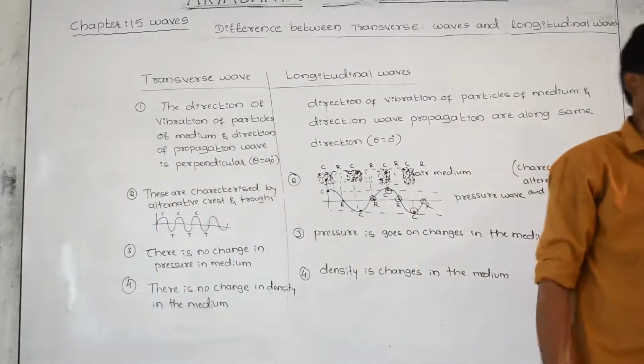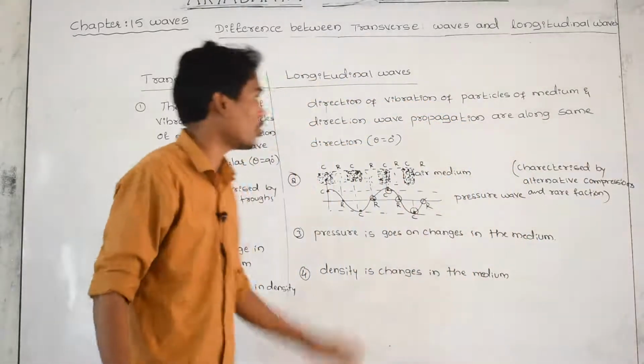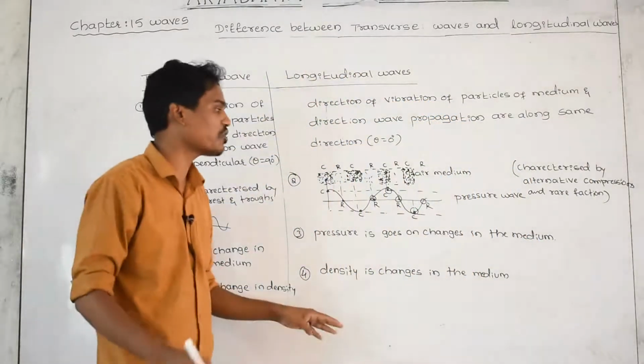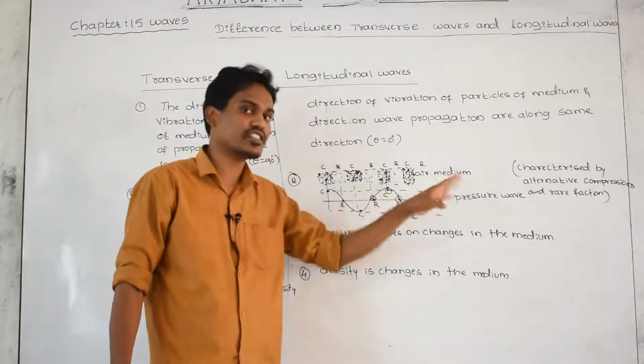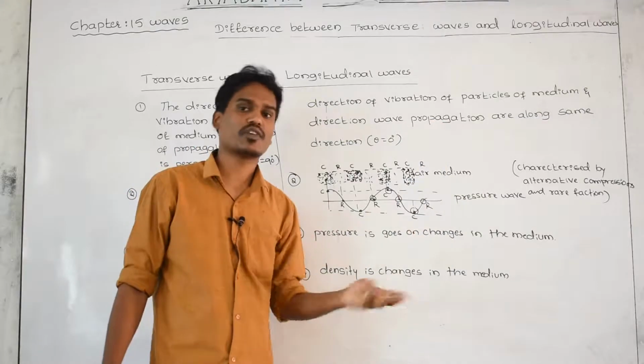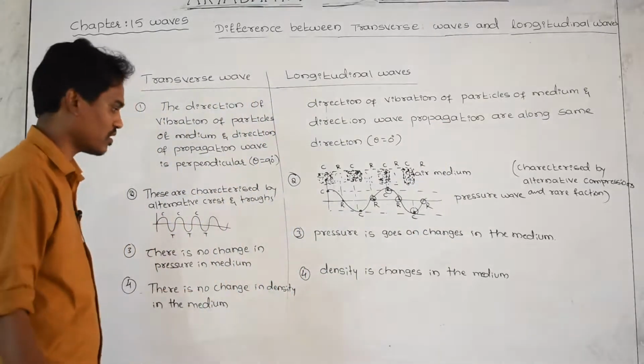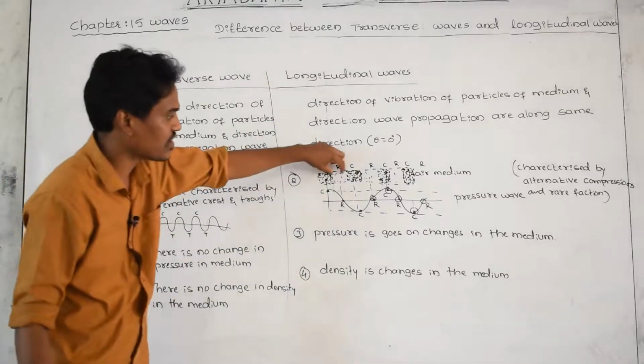That's why we are going to call it a pressure wave. The sound longitudinal wave, we are also going to call it a pressure wave or a density wave. In a longitudinal wave, pressure goes on changing as well as the density goes on changing. Therefore, here that is not happening. And this is the fourth one.